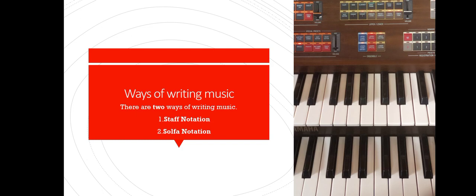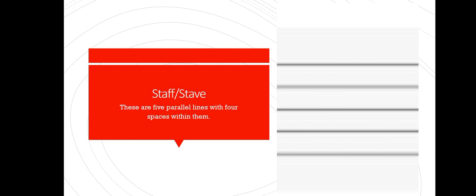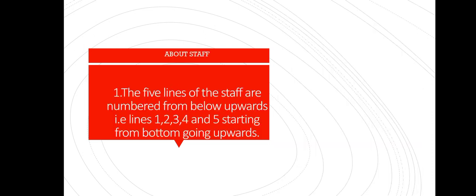So we can go ahead and define terms used in staff notation. First of all, we have a word called staff, also called stave. These two words mean the same thing, and it is 5 parallel lines with 4 spaces within them. As you can see on the right hand side, there are 5 lines which are parallel. You can count them 1, 2, 3, 4, and 5, and within them there are 4 spaces. So those 5 parallel lines with 4 spaces within them are the ones called staff, also called stave. That's the first term we're going to look at.